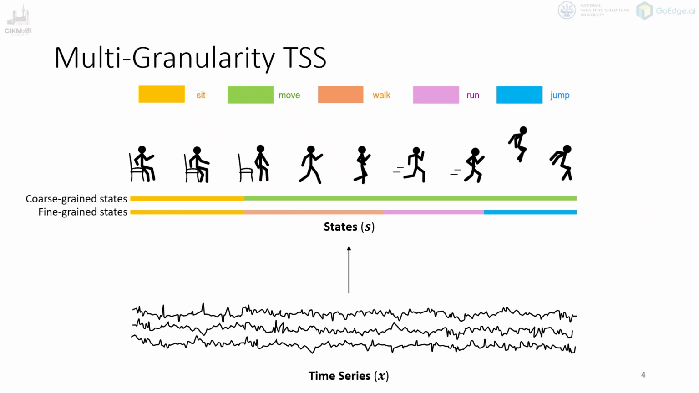In reality though, things aren't always that simple. Many real-world signals have multiple levels of granularity. For example, at a higher level, we might describe the activity as move, but within that, we can have more specific actions like walking, running, or jumping. So, instead of one flat segmentation, we have a hierarchy: core states describing general activities, and fine states capturing detailed variations. Handling both levels together, that's what we call multi-granularity time series segmentation.